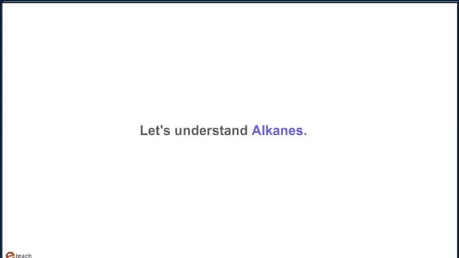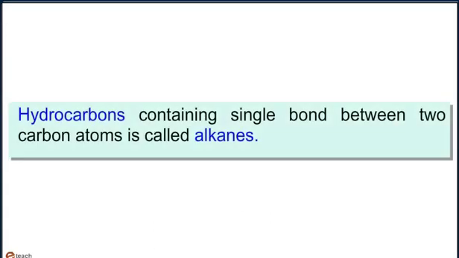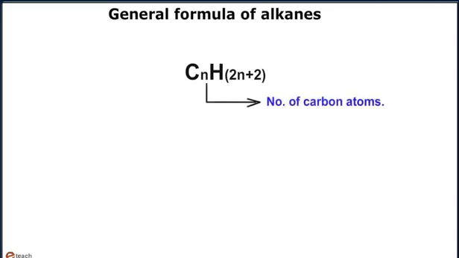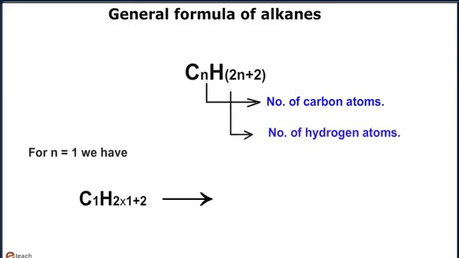Let us now understand alkanes. Hydrocarbons containing single bond between two carbon atoms are called alkanes. The general formula of alkanes is CnH2n+2, where n is the number of carbon atoms and 2n+2 is the number of hydrogen atoms. For n equals 1, we have CH4, that is methane.